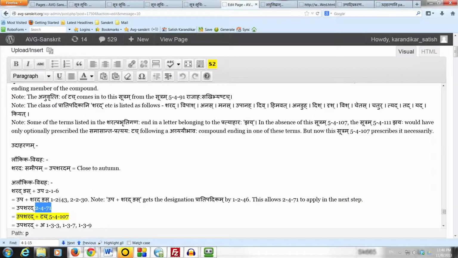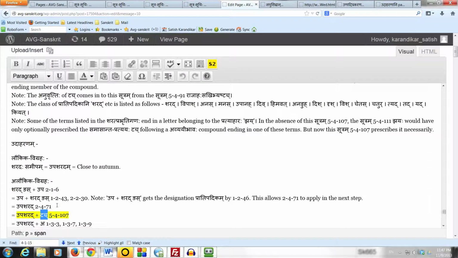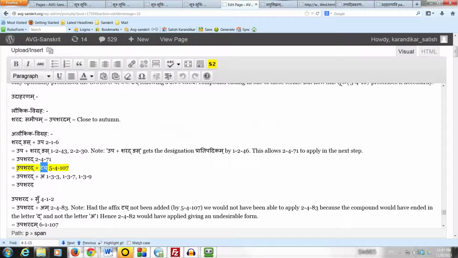2471 is supo dhatu pradipadikayoho. So now we do have an avyayi bhavaha compound ending in the term sharad. So 54107 comes and attaches the affix touch at the end of the compound. The affix touch becomes a part of the compound, the ending member of the compound. So we have upasharad plus touch.